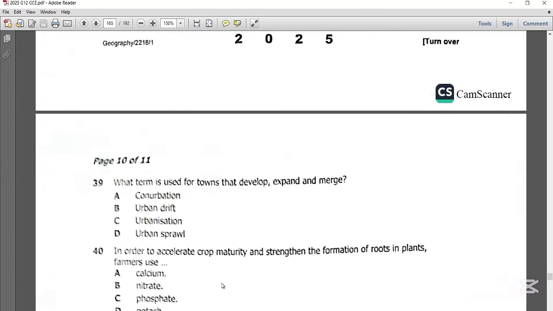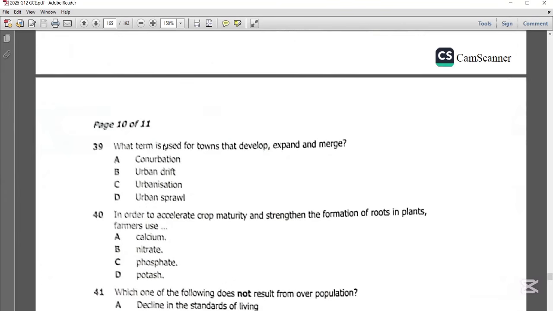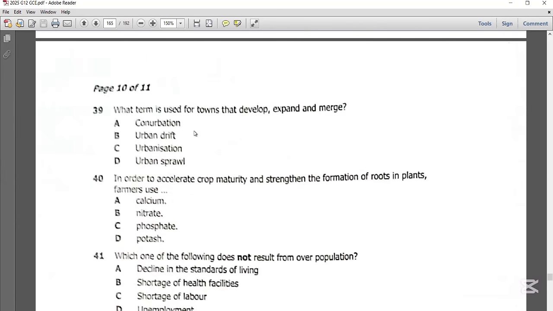Now question 39 says, what term is used for towns that develop, expand, and merge? So the best possible answer on question 39 is A, conurbation. So conurbation, this is where towns that develop and expand merge. So that point where towns merge is what we call a conurbation. Depending on where you are, perhaps you might be in a town that is growing outwards, and in years to come, such a town will be able to merge with the nearby towns. And at that point where the two towns merge is what we call a conurbation.